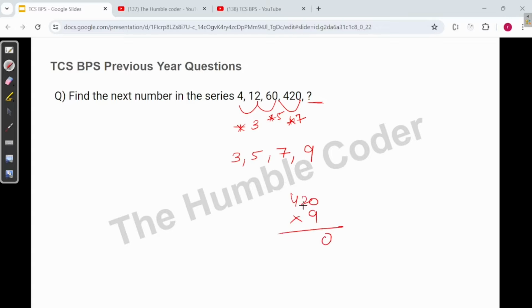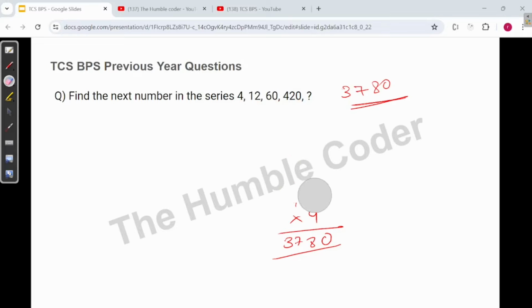9 into 0 is 0, 9 2s are 18, 9 4s are 36 plus 1, which is 37. So the correct answer for this will be 3780. So this will be the next term in the series that we are going to get. Let me know if you have got a similar answer when you were solving it or not. Let's move on to the next question now.